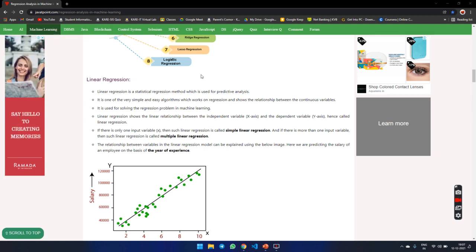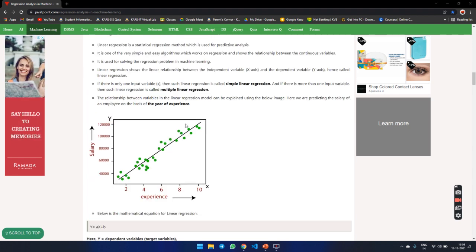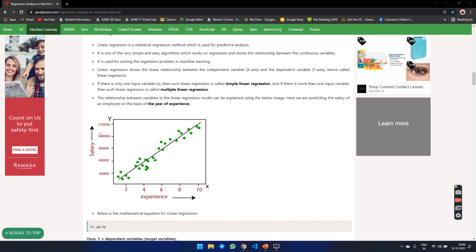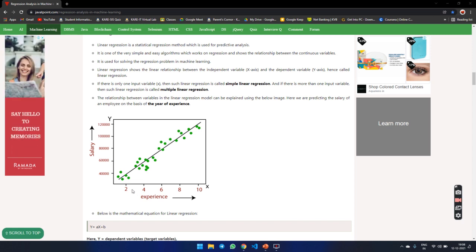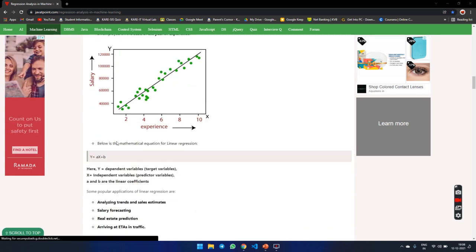The linear regression model can be explained using the image below. Here we are predicting sales, or employee of the year prediction. This is the x value, experience, and the y value is the salary. Experience is 1 year, 2 years, 4 years, 6 years, 10 years. Salary is 40,000, 60,000, 80,000, 1 lakh 20,000, etc.